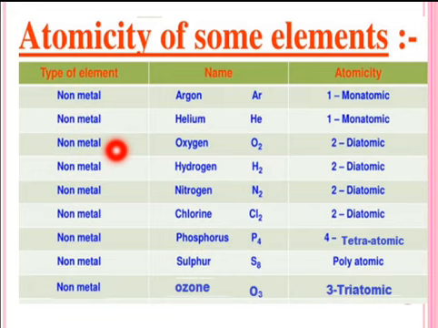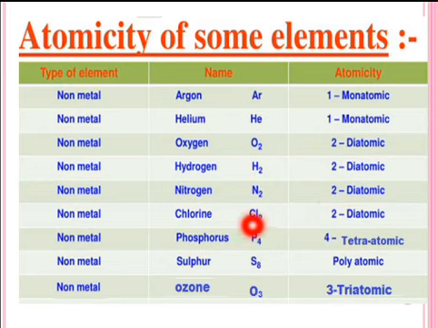Oxygen, a non-metal with molecular formula O2. Its atomicity is 2. It is diatomic molecule of element. Hydrogen, non-metal. Its chemical formula H2. It is diatomic molecule of element with its atomicity 2. Nitrogen with formula N2. It is non-metal and it is again diatomic molecule of an element with atomicity 2.